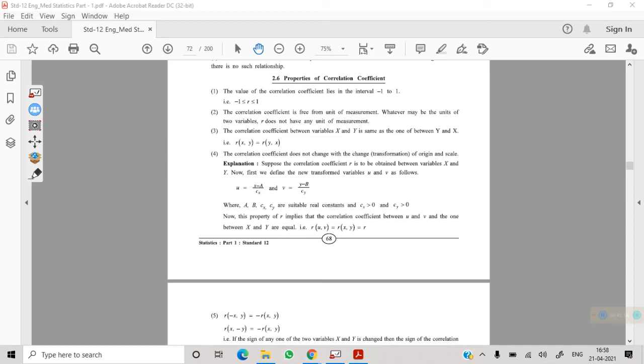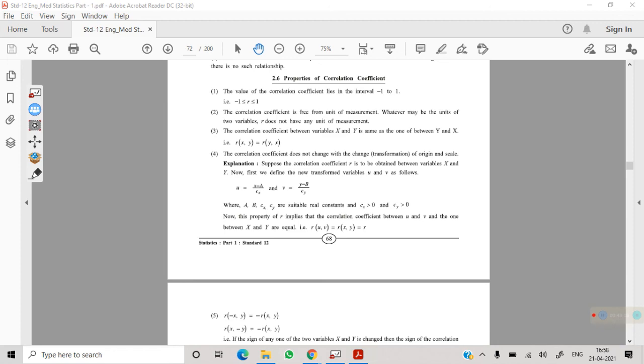So its value will always be between these two numbers. The correlation coefficient is free from any unit of measure. So if the value of correlation is 0.8, you do not have to add kg, liter, meter, gram. It is an absolute measure, free from unit. It's just a number.